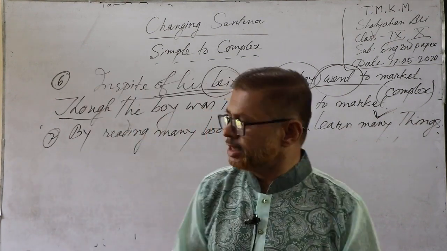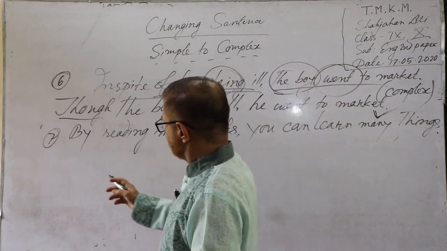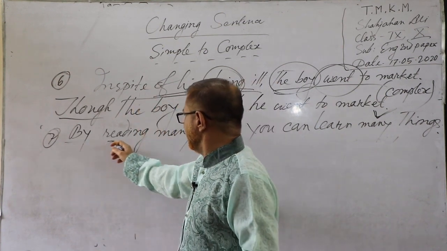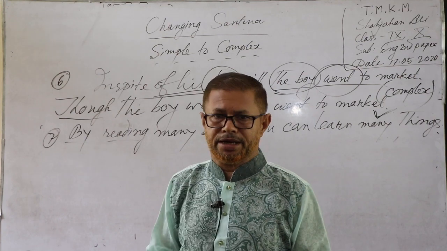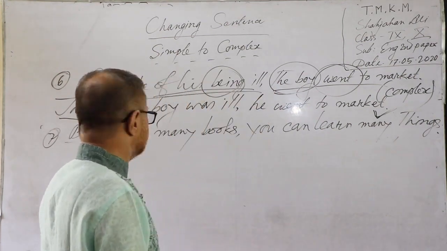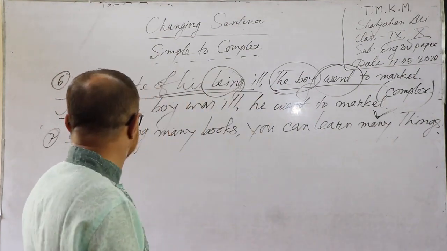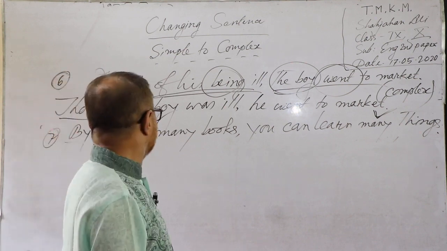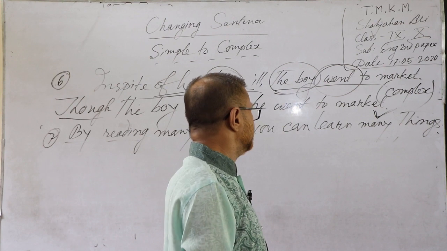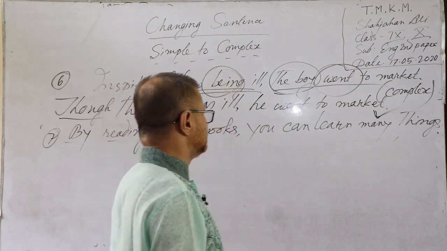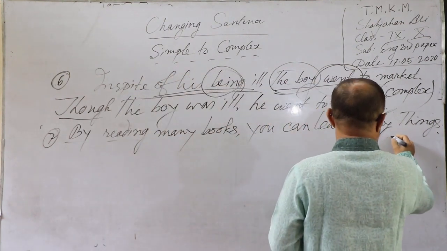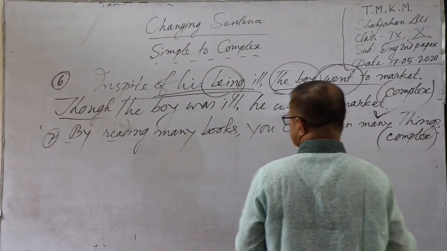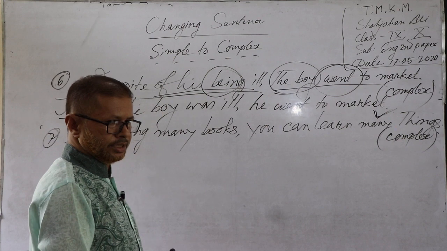What types of simple sentence? By plus gerund. There is a by at the beginning of the sentence, and then ing with the verb. This is called gerund. So by reading many books, you can learn many things. This is a simple sentence. You have to make it complex, but how can you change it?